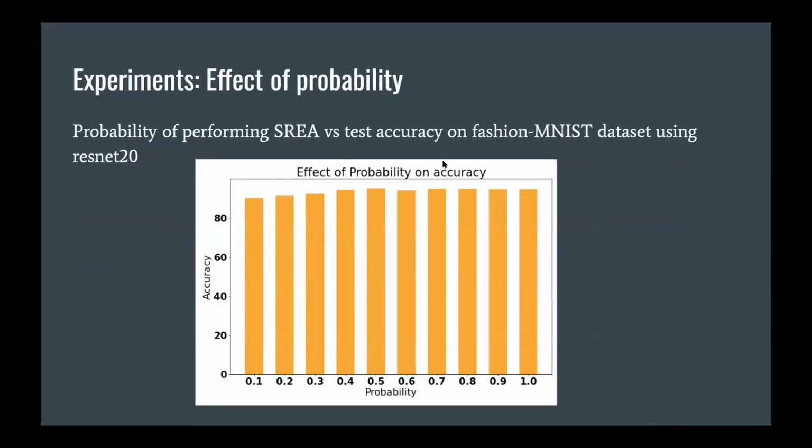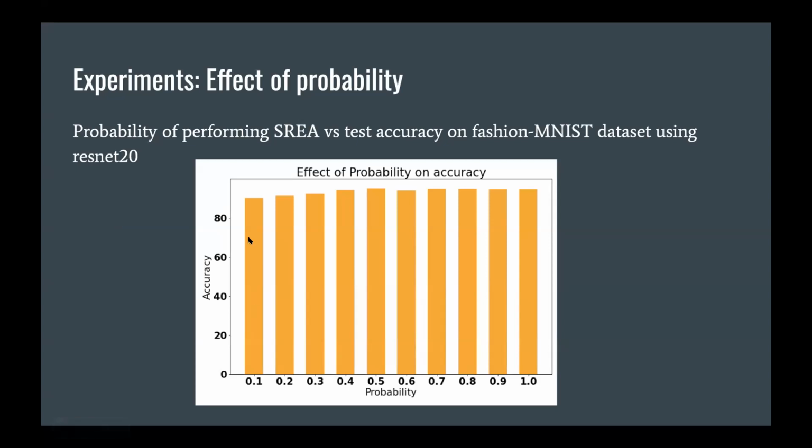You can see the effect of probability, that is, how much chance there is of performing the stride augmentation, versus test accuracy on the Fashion MNIST data set using ResNet20. So here you can see the probability. Let's say we change the probability, we give 0.1 probability of performing the stride random augmentation.